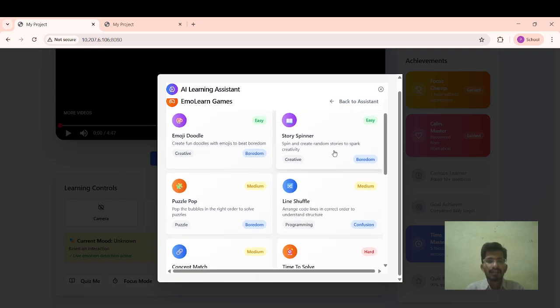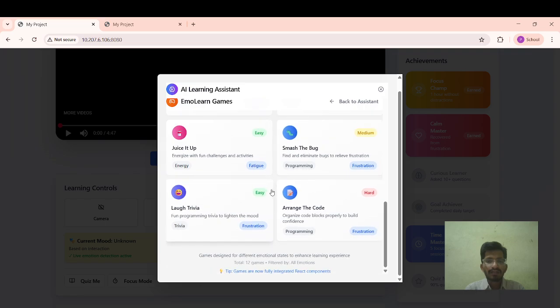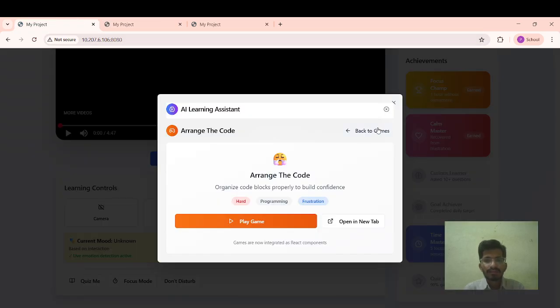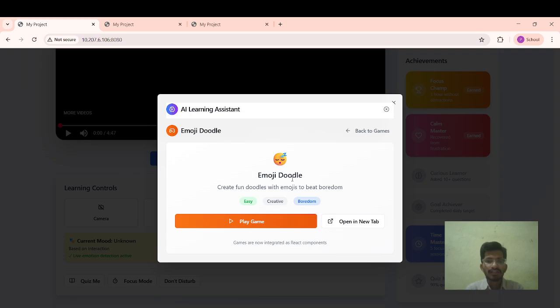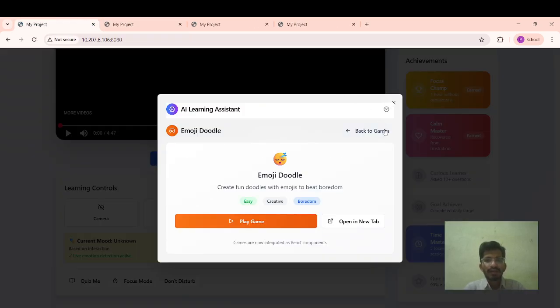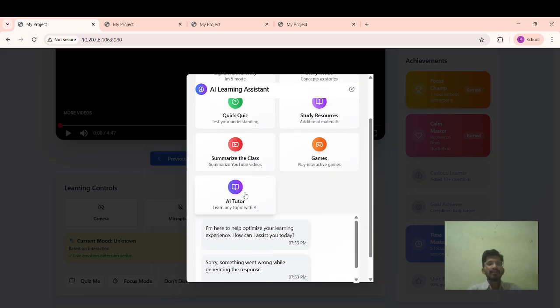So, for example, if you want to show any game, here we have arrange the code. You can arrange the code based on that. It is a programming section which is hard, and the first section opens in a new tab, or you can open the same tab. For example, if you want to play the games, here we can see that the game is going to be played. And if you want to play emotion doodle, here you can see that emotion doodle game will be played.